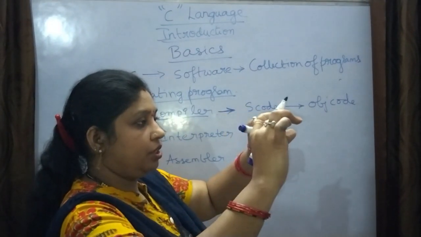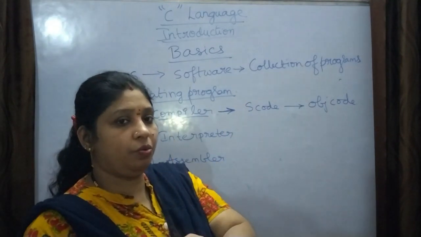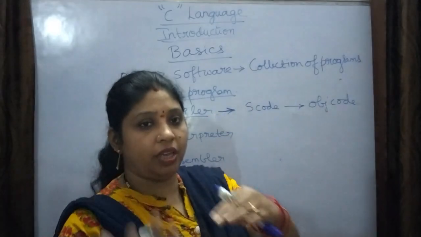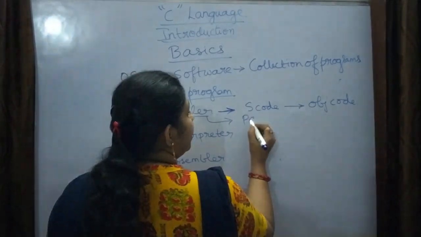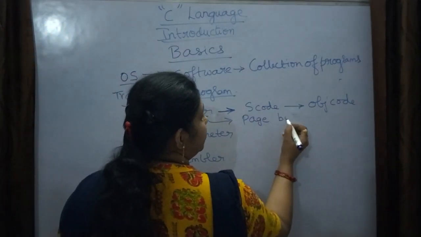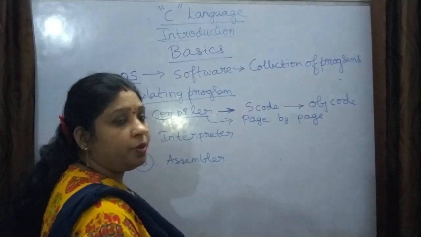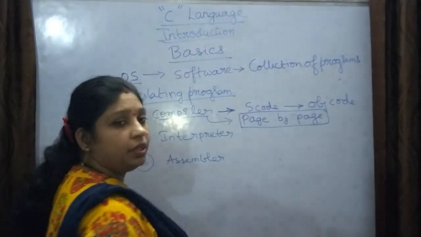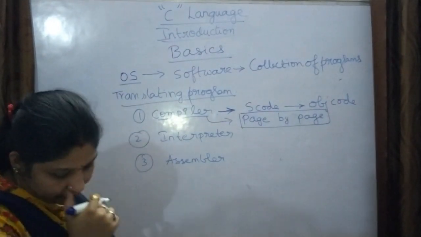First it checks the first page and converts the source code into binary code. After the first page it goes to the second page, and like that it continues. So the compiler's work is page by page. Understood? Page by page this work is done.